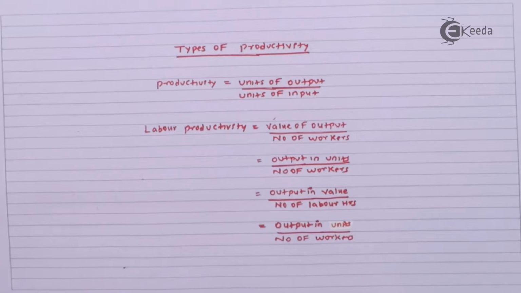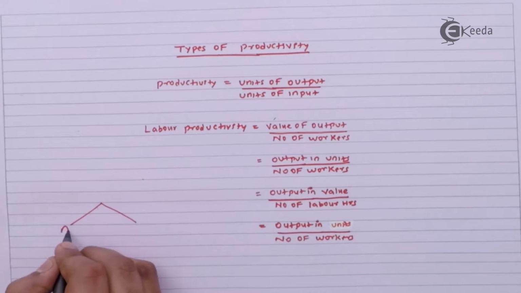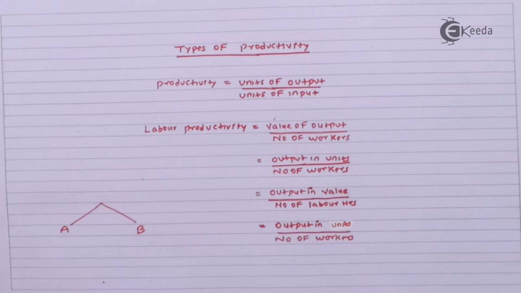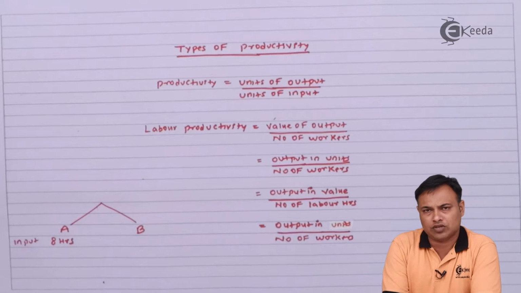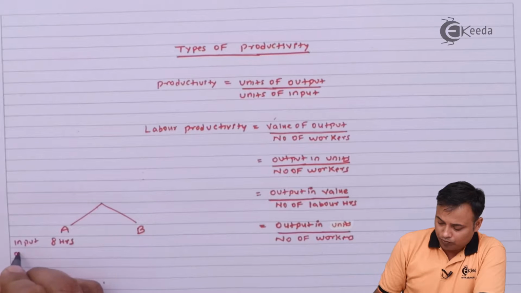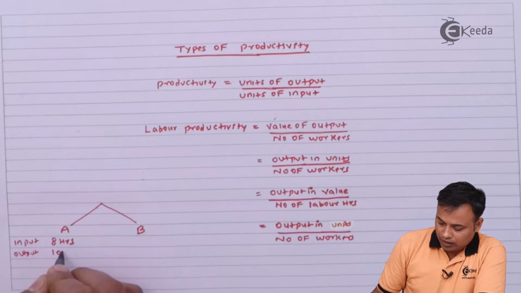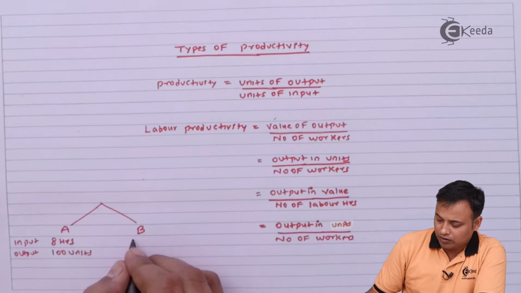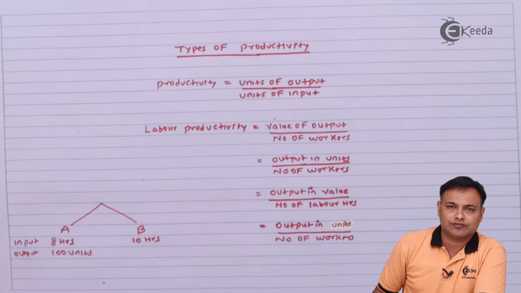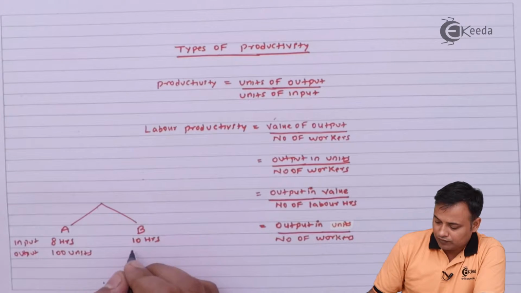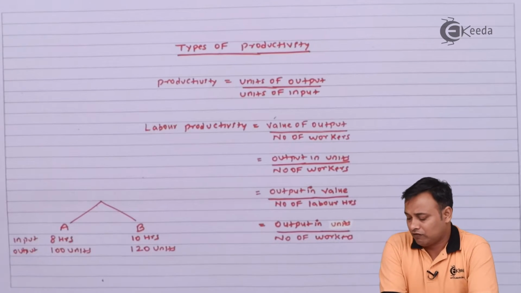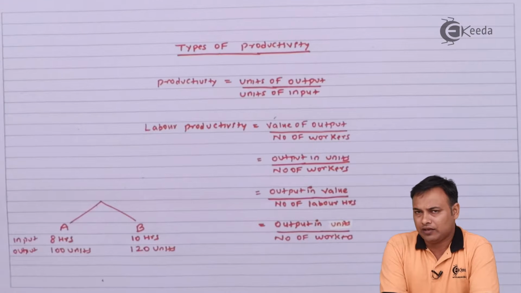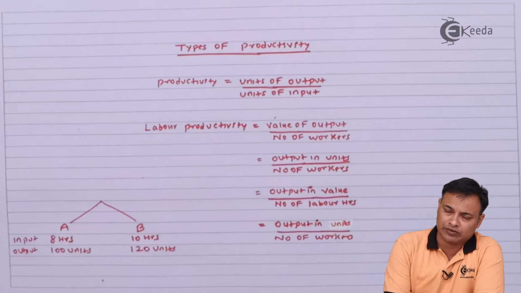Let us take an example of two workers. So here is my worker A, here is my worker B. Worker A works for 8 hours, that is the input in terms of number of hours, and it gives me an output of 100 units. Whereas worker B works for 10 hours and gives me an output of 120 units. So can I say worker B is more efficient than worker A? Or can I say worker A is more productive than worker B?